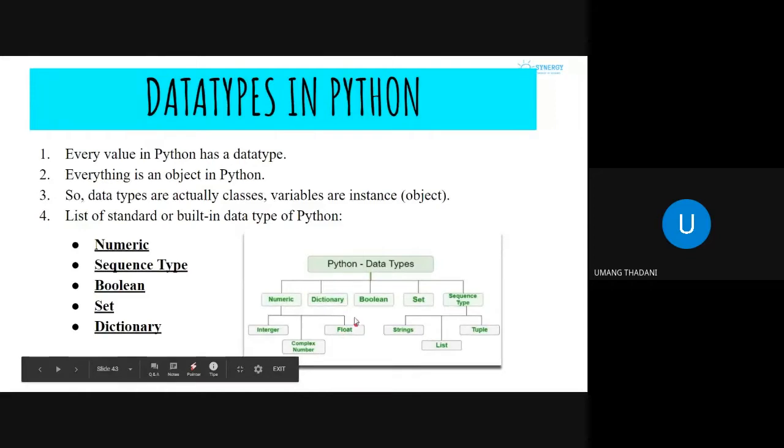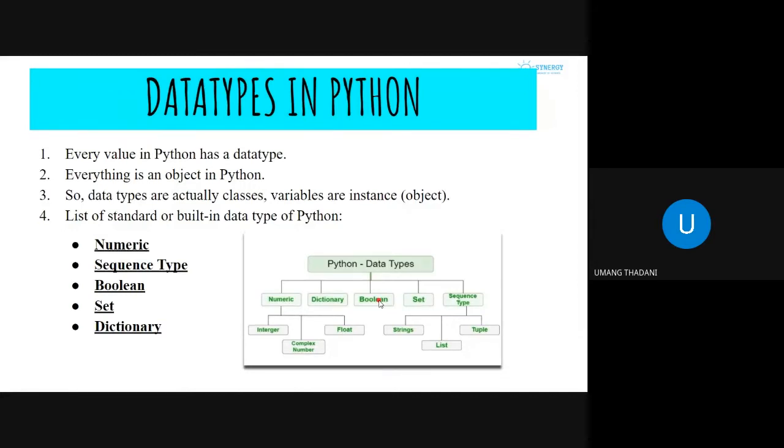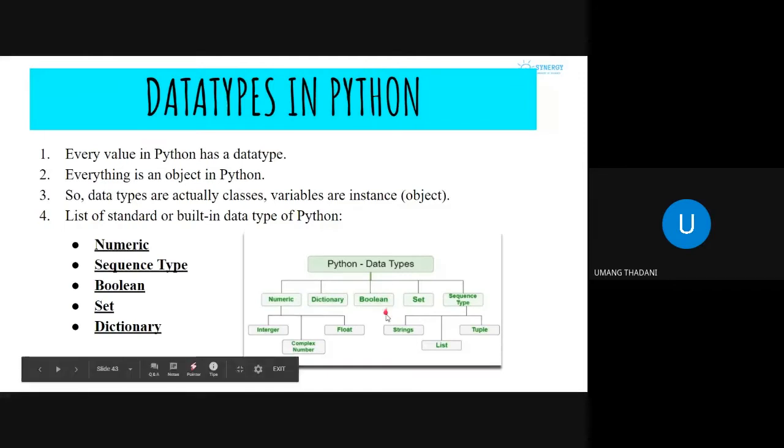Then we have dictionary. We'll see what a dictionary is. We also have Boolean. You might know what Boolean is. It comprises only two values, true or false. Something can be either true or false, so that comes under the Boolean data type. Then we have set, which is similar to the set you have seen in Maths.